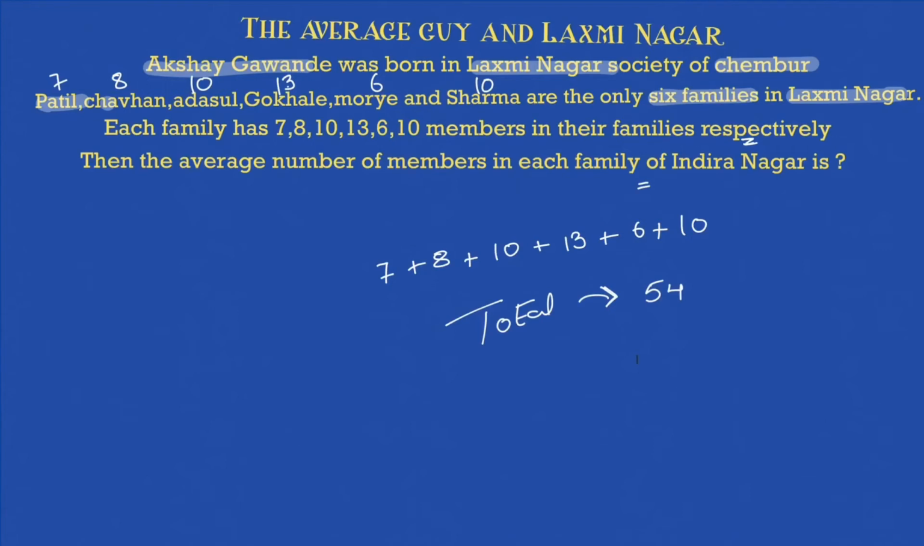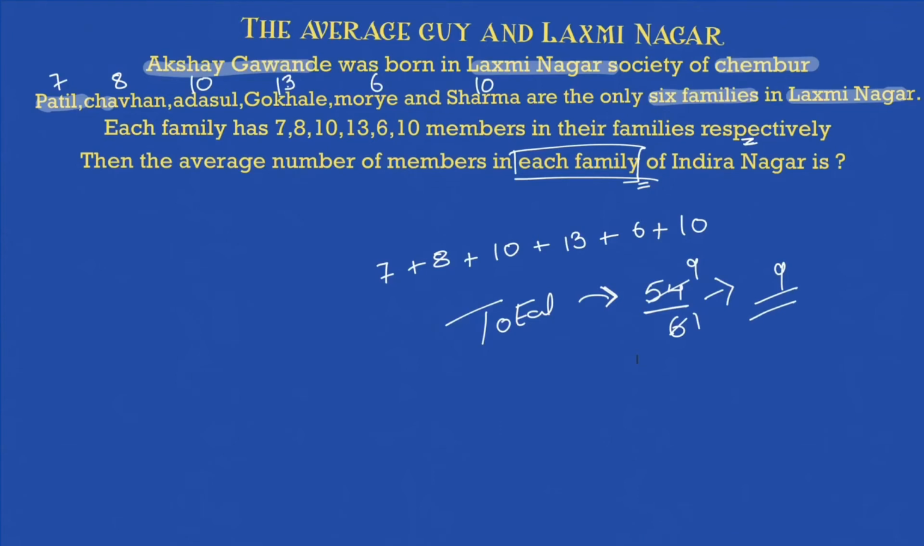And how many families are there? 6. So divide this by 6. Why? Because I want the average number of members in each family, which means per family. Some families have more members, some have fewer. What is the average number of members per family? That comes out to be 6 nines are 54, so 9 is your answer to this question.